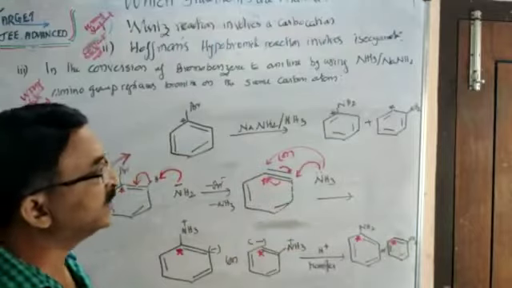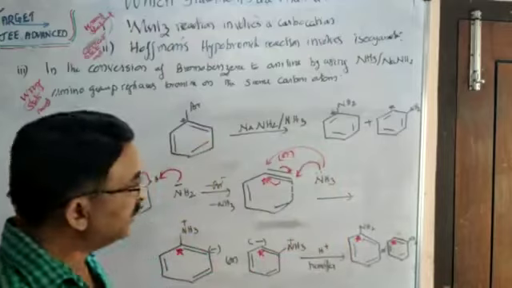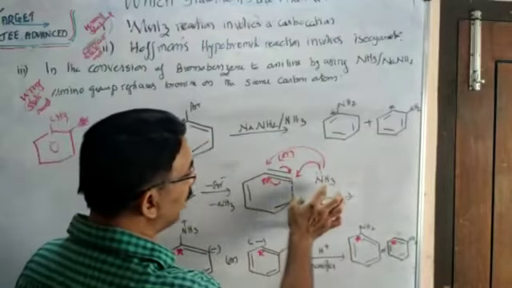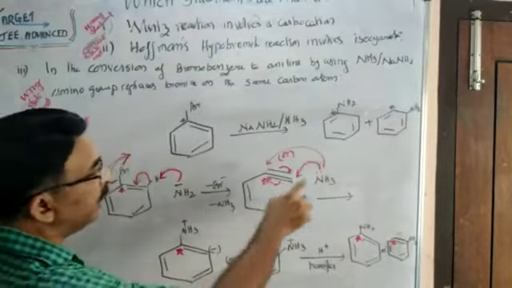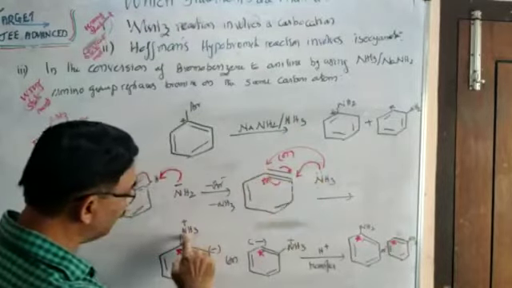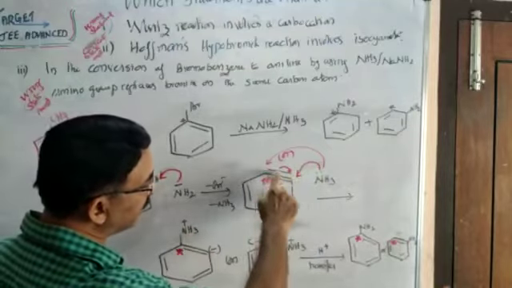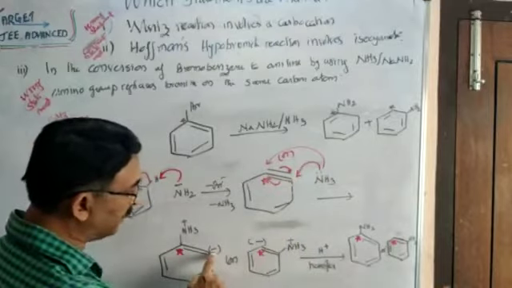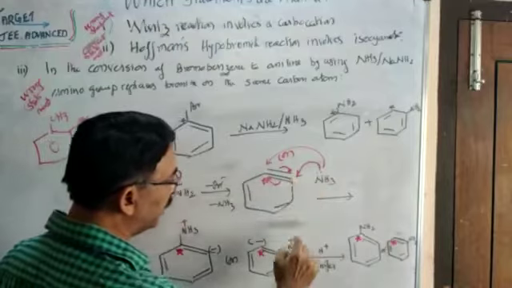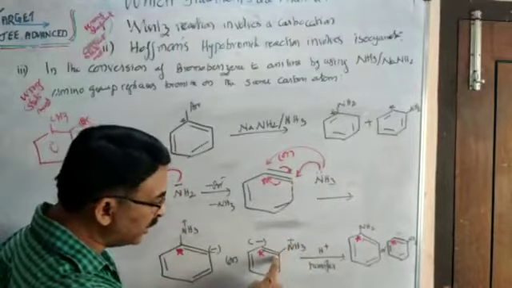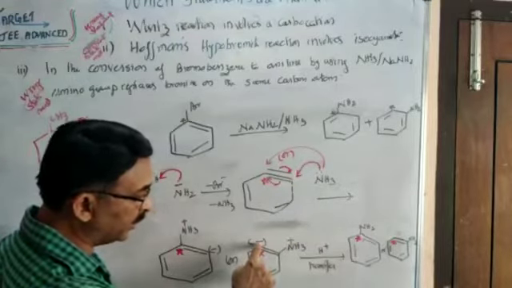Now we have a triple bond and two normal double bonds, and that is called benzyne, as you know. In the second stage, the other reactant ammonia can attack. It is a symmetrical structure, so the ammonia can attack either here or here. If it attacks here, it first gets attached as NH3 plus, and at the same time this extra pair of electrons goes to the other carbon as a minus charge. If on the other hand ammonia attacks over here, NH3 plus gets attached on this carbon and the lone pair gets deposited as a minus charge over here.